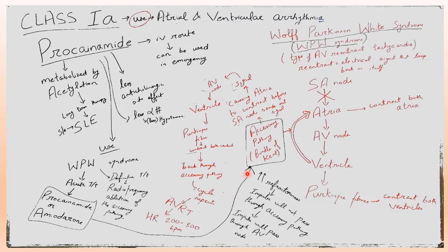So the refractoriness of the bundle of Kent is increased. So the impulse will not pass through this accessory pathway, and the impulse will pass through the AV node instead. So that is the acute treatment of Wolff-Parkinson-White syndrome. We have increased the refractoriness of the bundle of Kent accessory pathway by giving a drug like procainamide or amiodarone.